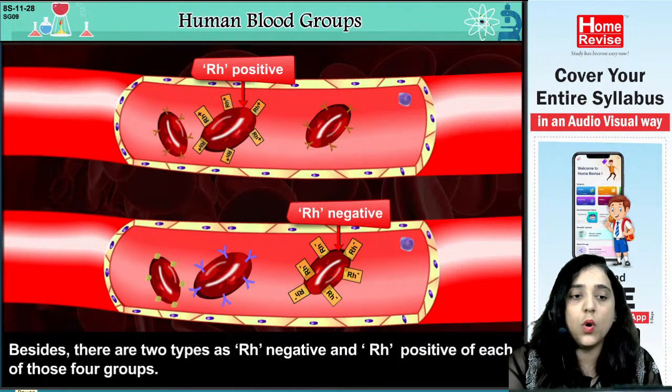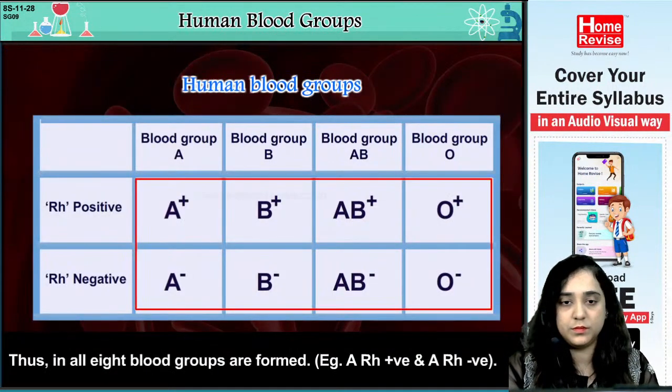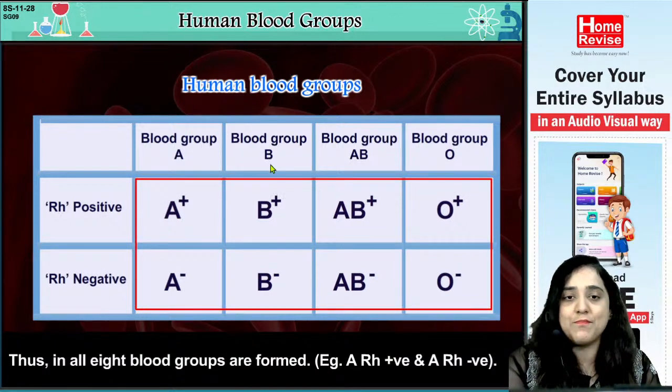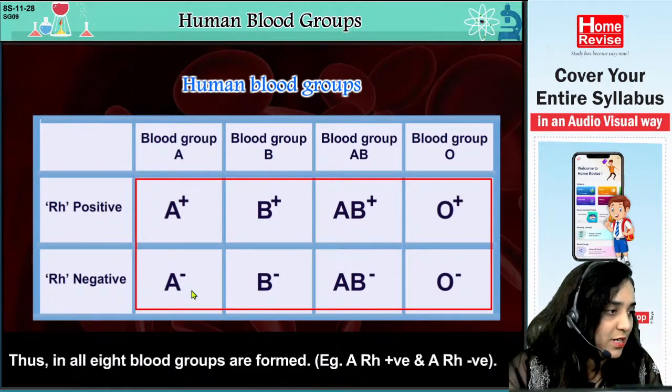So we have these four groups, and thus in all, 8 blood groups are formed. Example, A Rh positive and A Rh negative. So basically, with A, B, AB and O, we have A positive, A negative and so on, and totally we have 8 blood groups. Yes, it is totally correct.